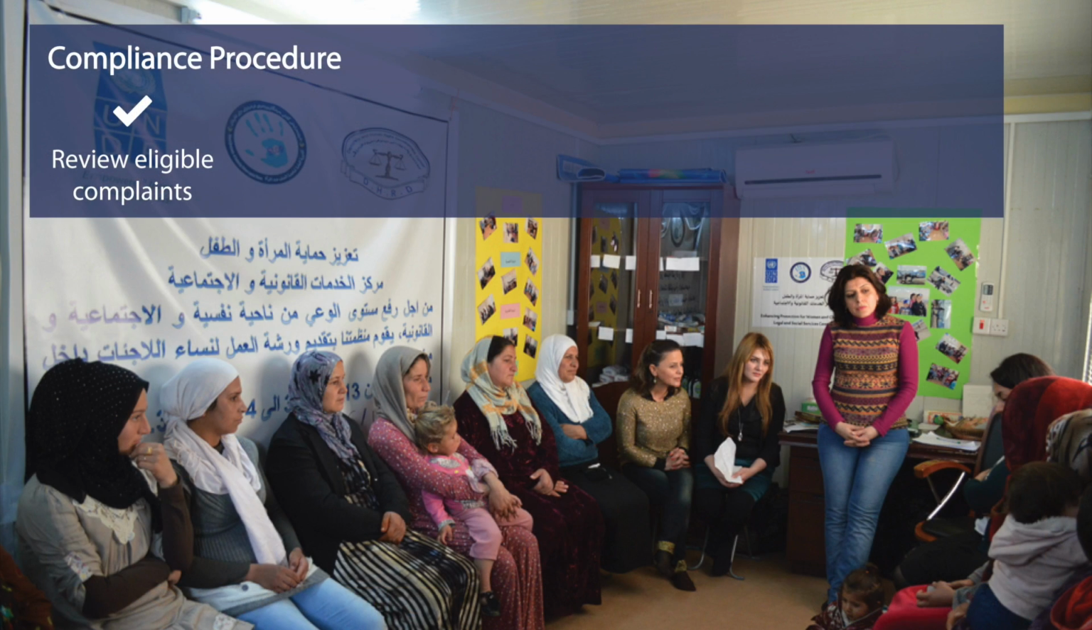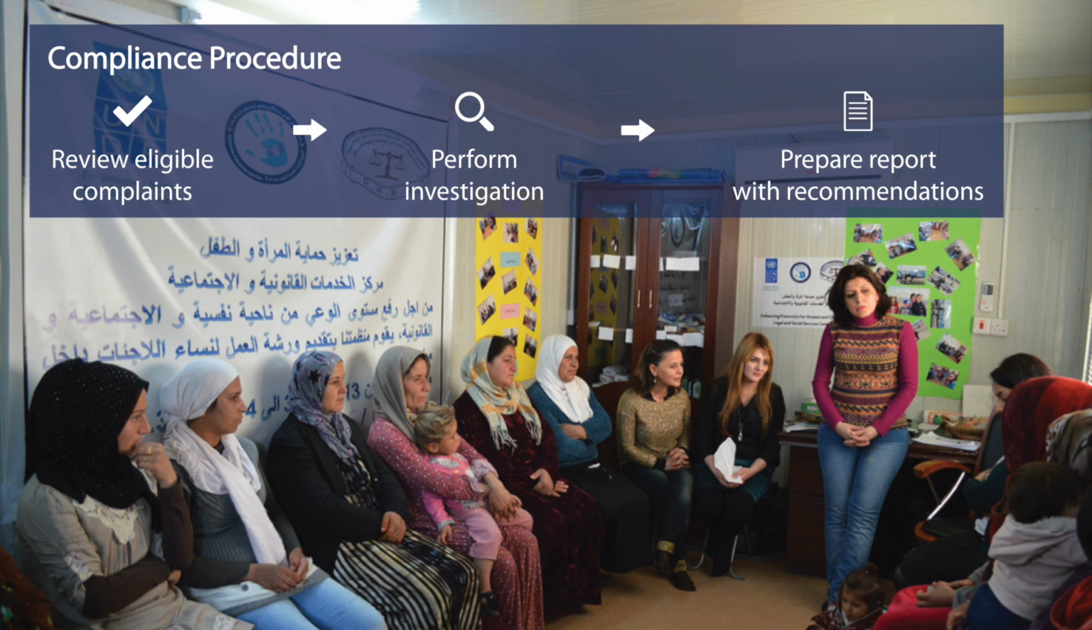If complaints meet the criteria, SECU will perform an independent, impartial, and transparent investigation into whether UNDP has failed to comply with its social and environmental commitments. SECU will prepare a report with recommendations for the head of the UNDP to consider. These recommendations can include measures to resolve the problem and ensure accountability. The report with this information will be provided to project stakeholders and made public.